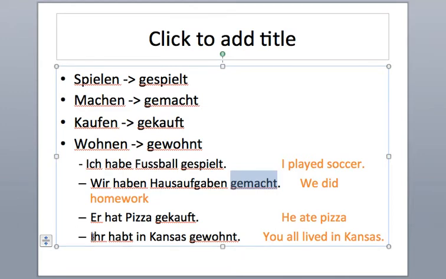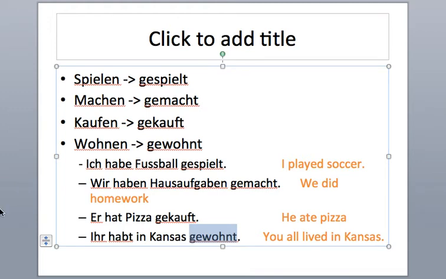For this fourth and final one, ihr habt in Kansas gewohnt. Or y'all lived in Kansas. Notice haben is conjugated for ihr, and gewohnt is at the end of the sentence. If I wanted to say you all live in Kansas, it'd be ihr wohnt in Kansas. Ihr habt in Kansas gewohnt is a way to say it in the past tense.